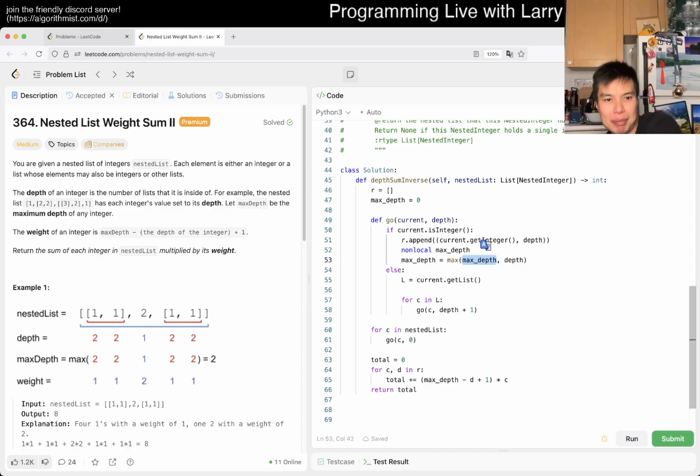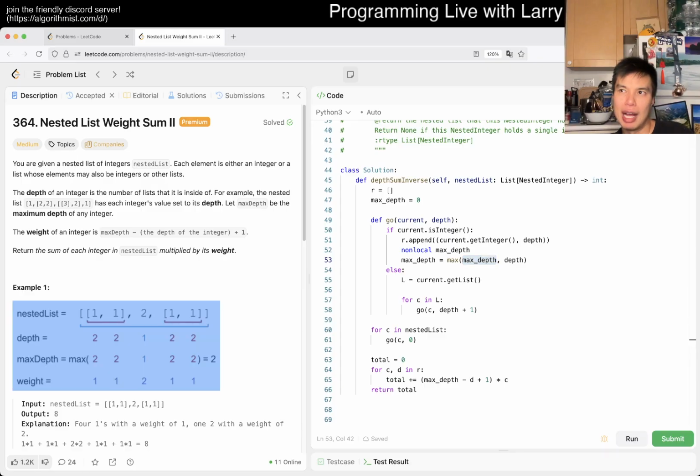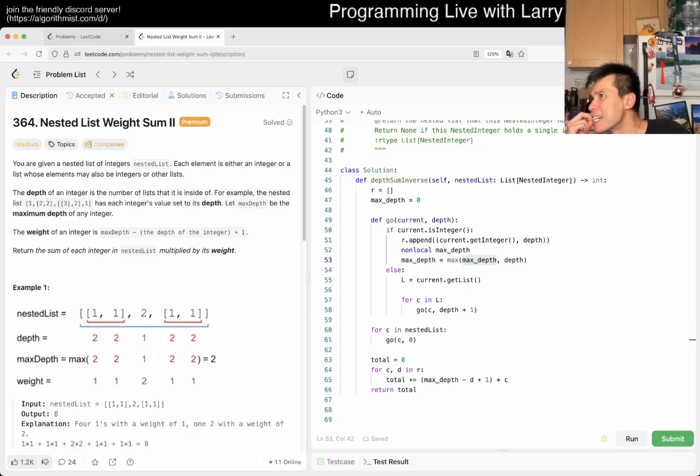You could actually probably do it in 1 pass if you're really smart about maths. I am not, but actually, it's not that hard. I think you could do it in 1 pass. You just have to be really careful about the math by multiplying everything with the depth, and then you figure out the sum of all the... I don't know. Maybe I'm wrong on that one. Let me know what you think. Let me know if you did it in all one pass. Maybe you could do some math tricks.